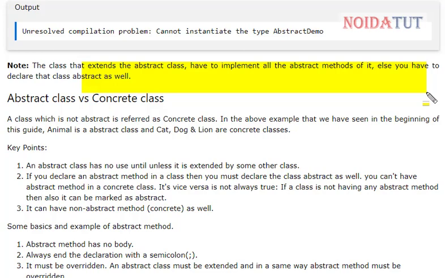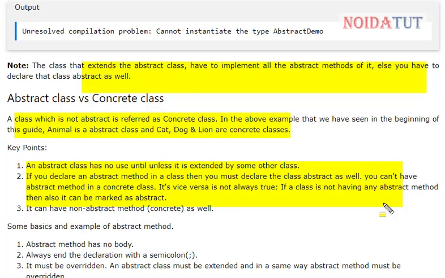Abstract class versus concrete class. Now let us have a look at the difference between these two classes. A class which is not abstract is referred to as a concrete class. In the example we have seen in the beginning, Animal is an abstract class. Cat, dog and lion are concrete classes. An abstract class has no use unless it is extended by some other class.